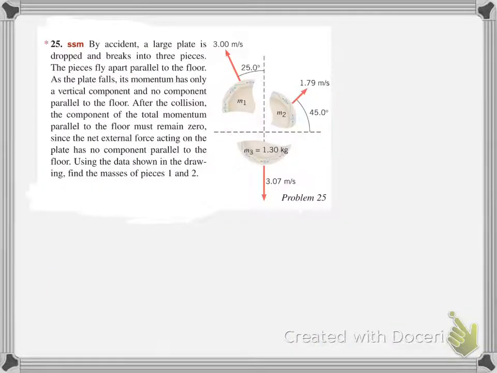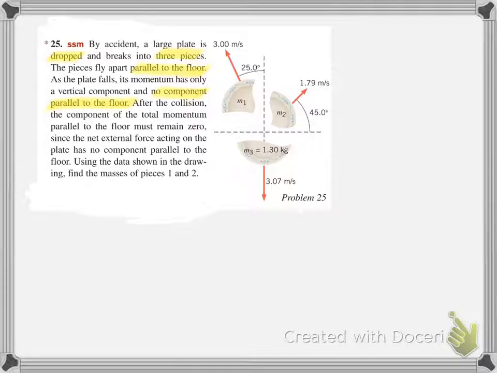For the last problem of the video, we have a situation where there's an accident and a plate is being dropped. It says, by accident, a large plate is dropped and breaks into 3 pieces. The 3 pieces fly apart parallel to the floor, and as the plate falls, its momentum has only a vertical component. No component parallel to the floor.